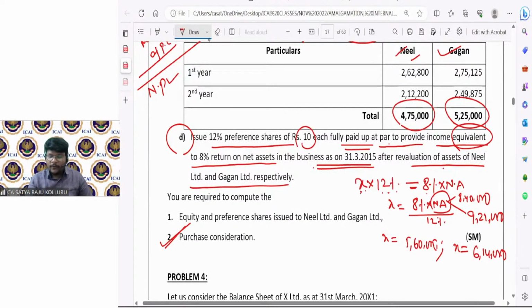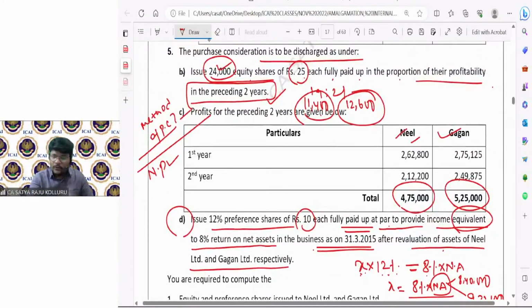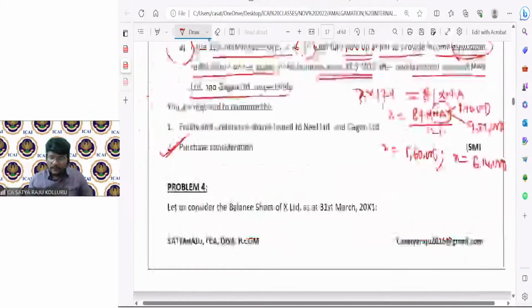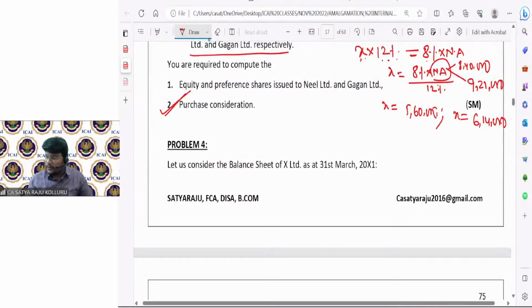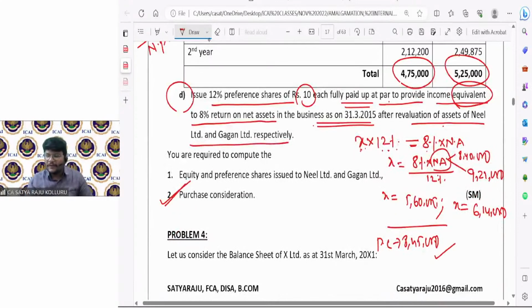Now, if you want to work out the purchase consideration, 11,400 into 25 rupees each equity share, that is 2,85,000. This 2,85,000 plus this 5,60,000. So for Neil, the PC is 8,45,000.